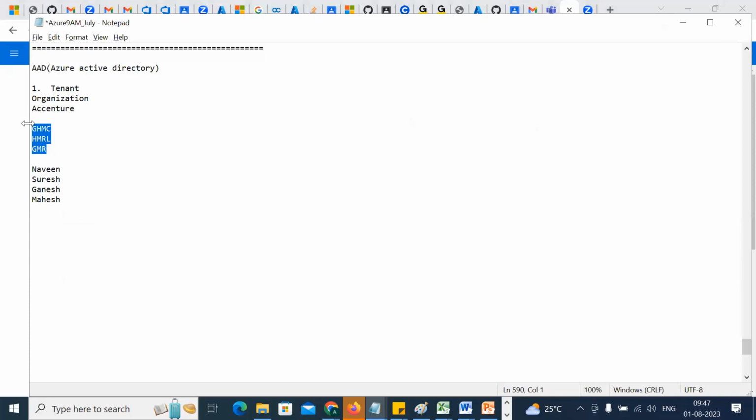Three. Let's say there is a company called Accenture. I have four resources: Naveen, Suresh, Ganesh, and Mahesh. Accenture can be with only one tenant at a time.